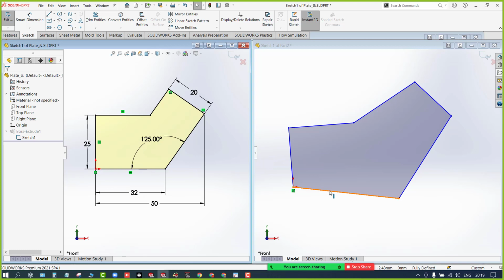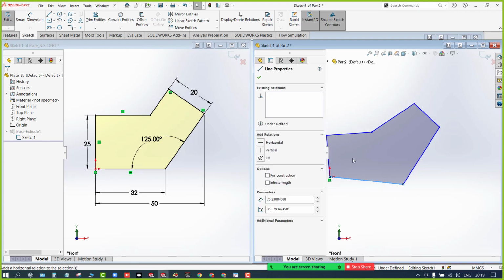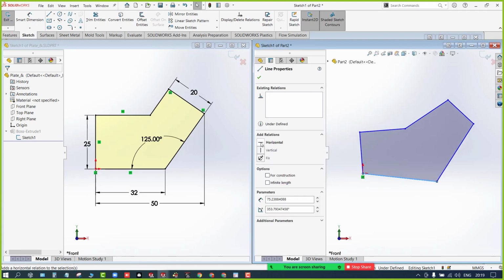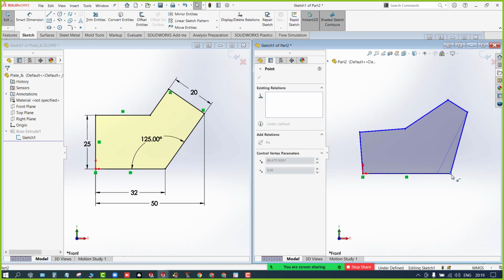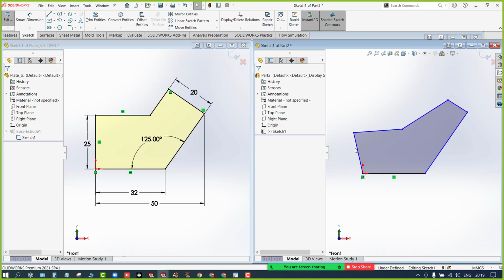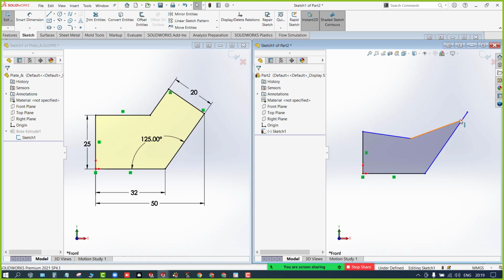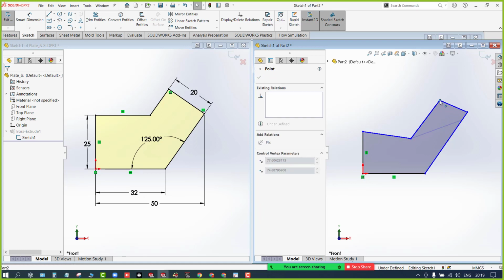What you can do is select the line. The software will automatically give you the pop-up, and you can select from here. Otherwise, in the task pane, it gives you the option. So this line can be changed to horizontal from here. You can select the point and drag it however you want. You can even drag the lines also, remember that. Now this should be vertical. You can see the pop-up is active, so select vertical. Now the shape got changed. You can select the point, drag it and adjust however you want.